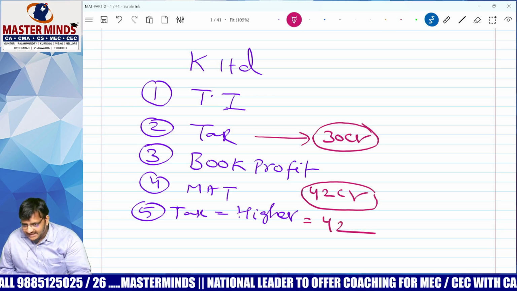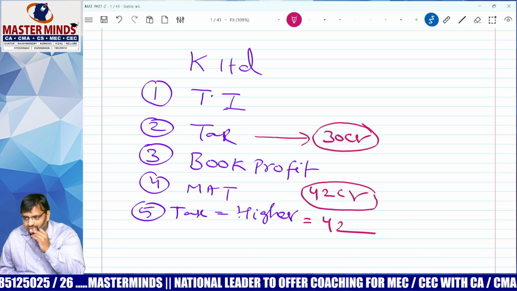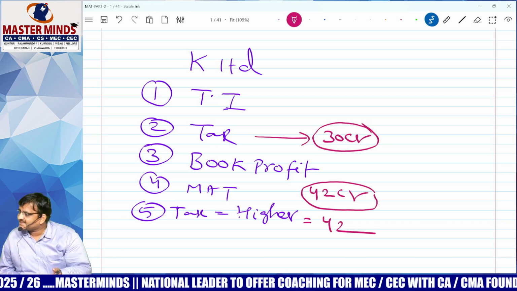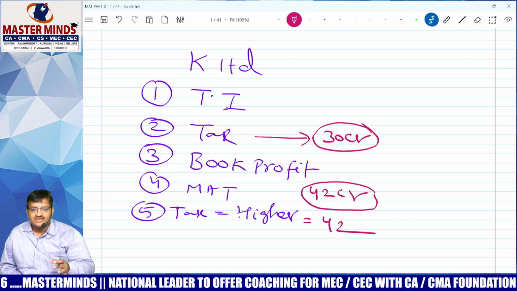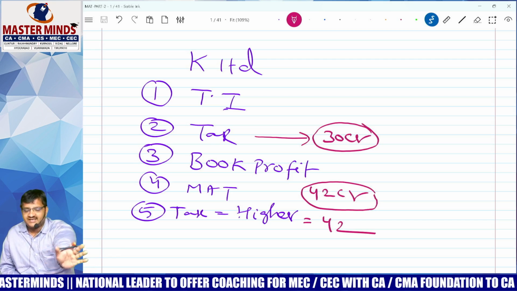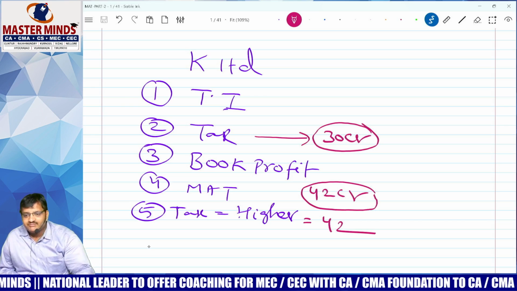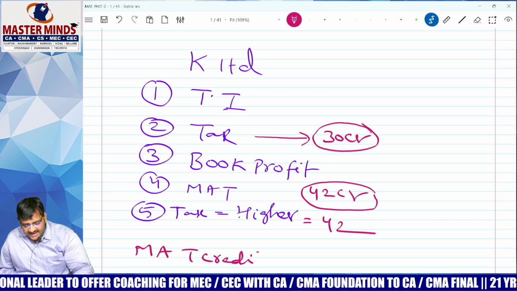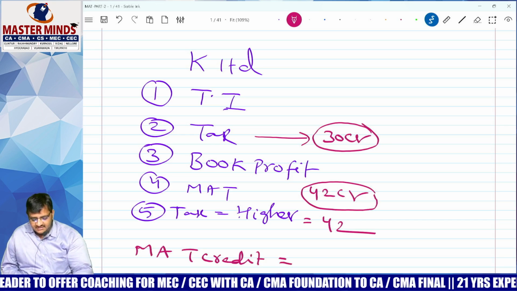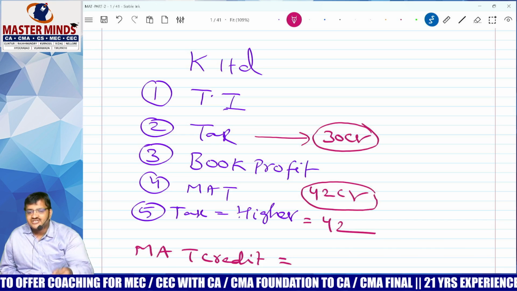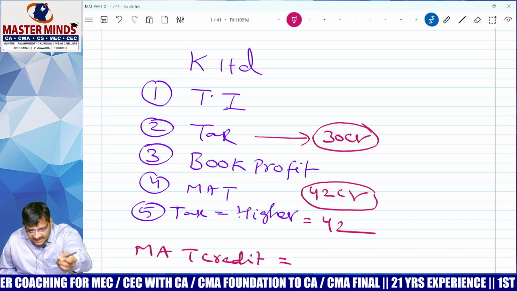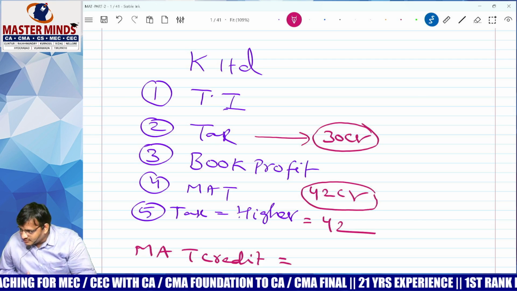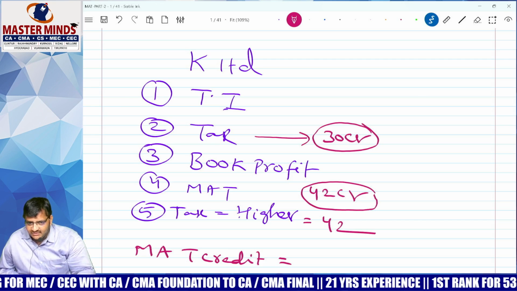Yes, sir. See, you start crying. I need to pay a higher amount of tax. Then the Government of India said, don't cry, I will give one benefit. What is that? MAT credit. I repeat, MAT credit. What is this? MAT credit means how much extra you paid, that much will be allowed as MAT credit.